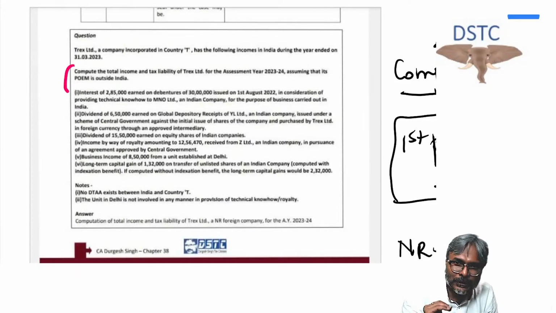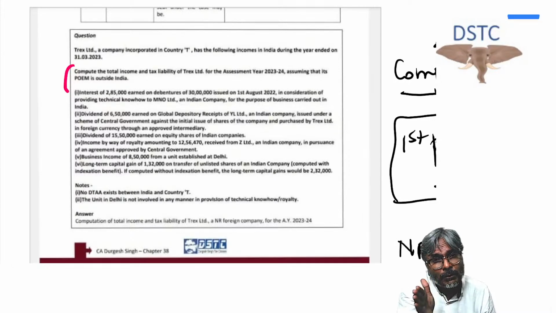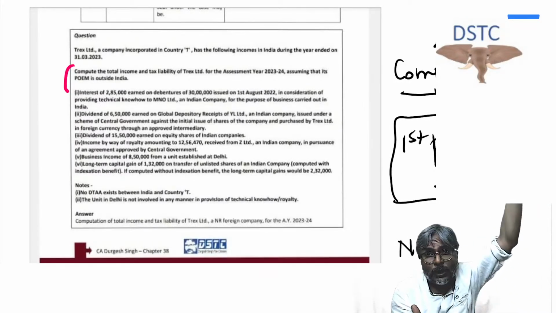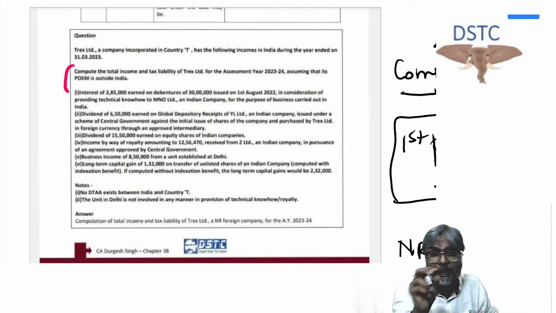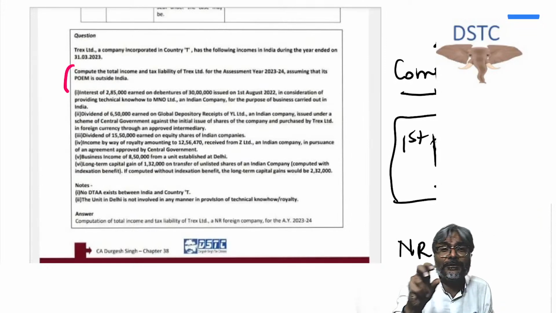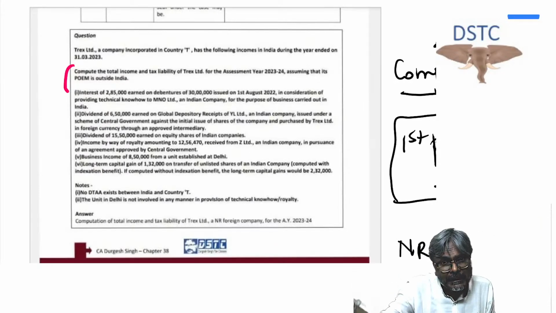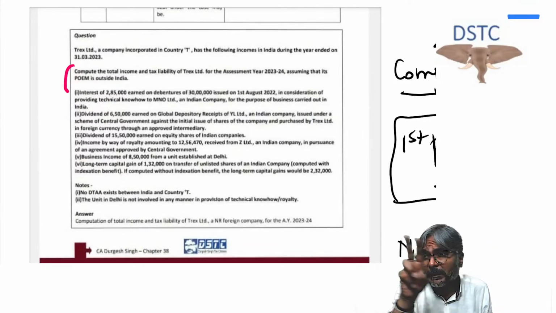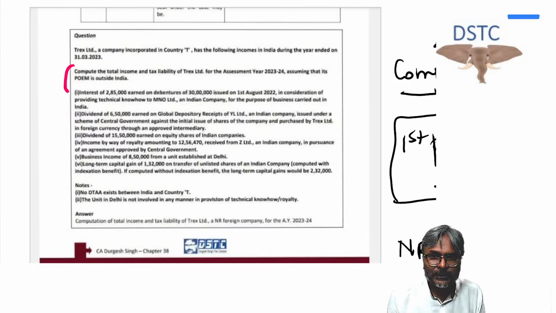However, in this case also, there could be some sentence in the question saying that the de facto control of this foreign company, which satisfies the active business outside India test and has the majority of board meetings held outside India, but the de facto decision-making authority is in India, or a resident in India, or an Indian company. In that case, the POEM of that foreign company will then be considered to be in India.